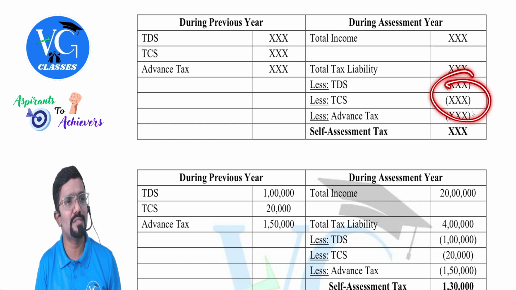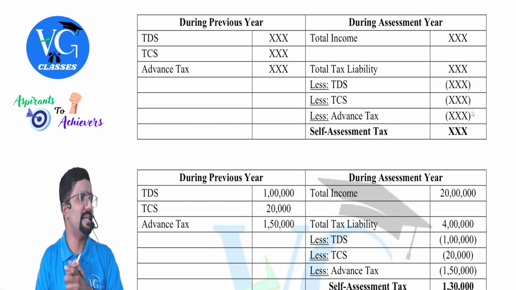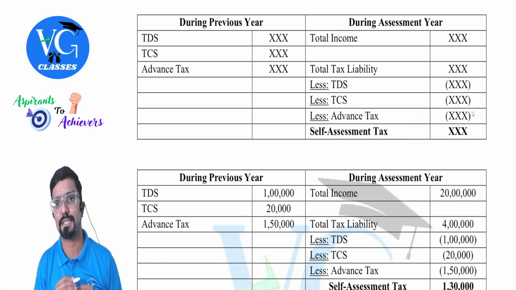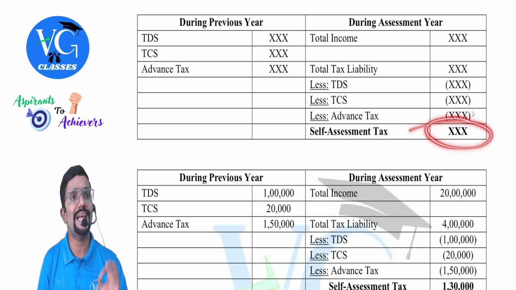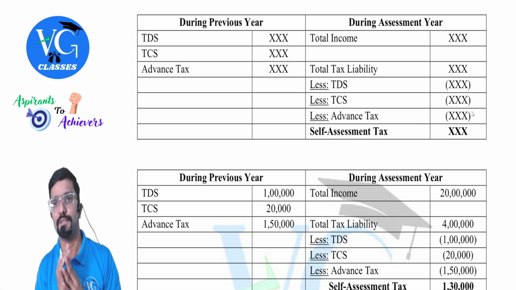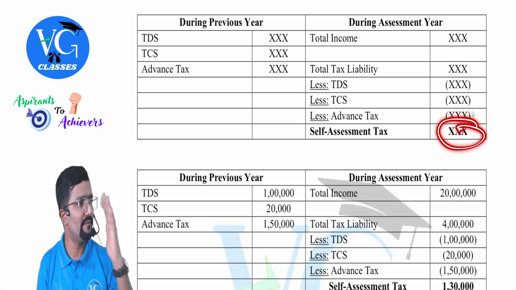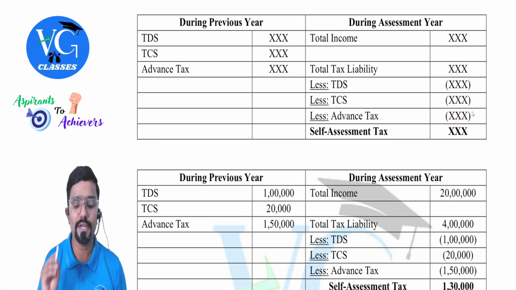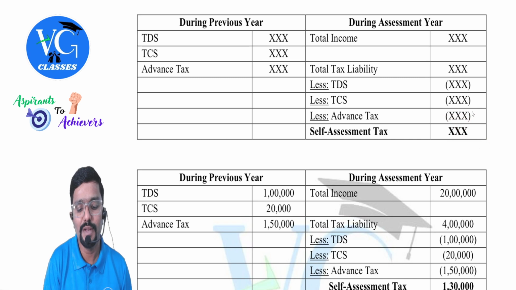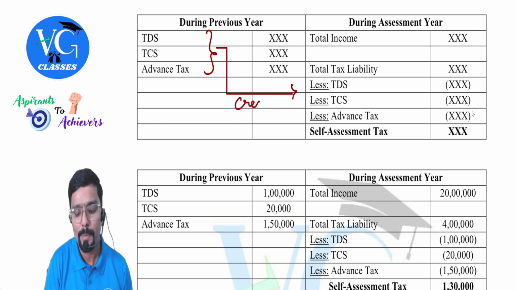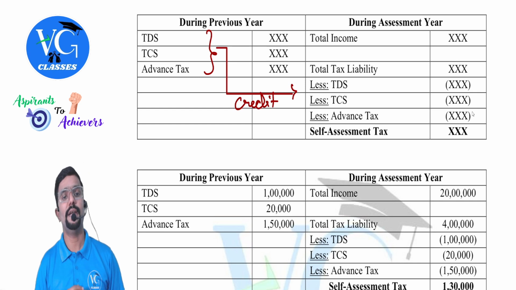So what do we do? Credit means what? We will reduce it from our tax liability. Remaining, if any, if it is still positive, I should pay it as what? Self-assessment tax. When should I pay this? In the assessment year, before filing the returns. Before filing the returns, I should make sure that I pay this and file my returns. Got it? So for these three, we will get a credit, guys.